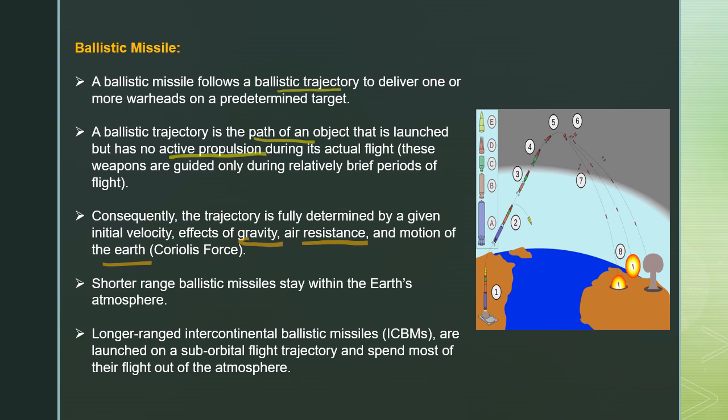The short range ballistic missiles stay within the earth's atmosphere. But the long-range intercontinental ballistic missiles are launched on a suborbital flight trajectory, that is they spend most of their flight out of the atmosphere. That means category wise, the short range are used within the earth's atmosphere, but the longer range are used as intercontinental ballistic missiles so that they have their flight even out of the atmosphere. So in this way we have the ballistic missiles category.